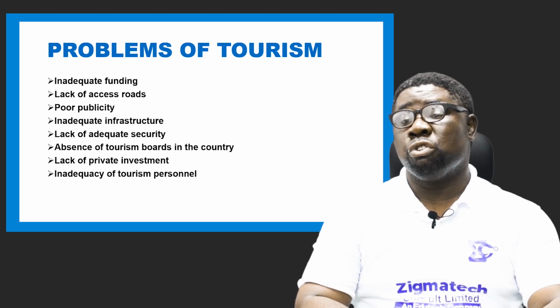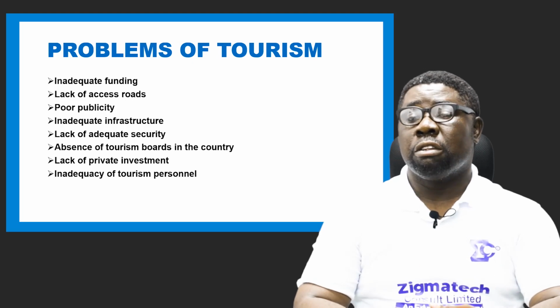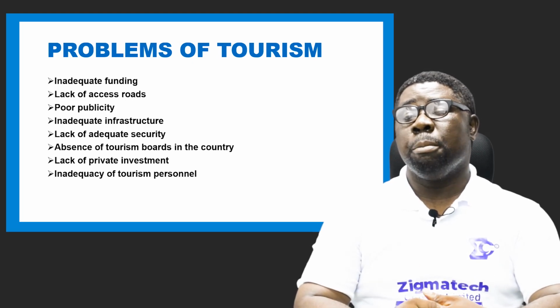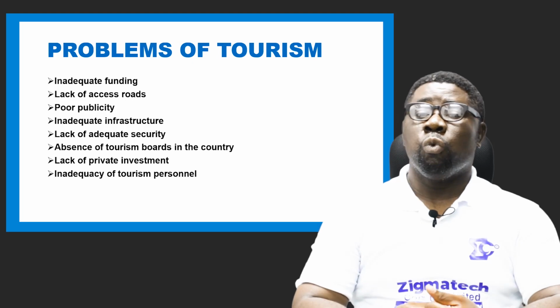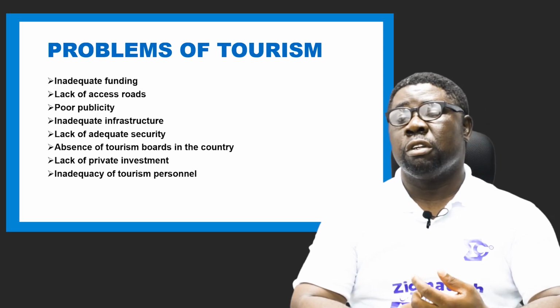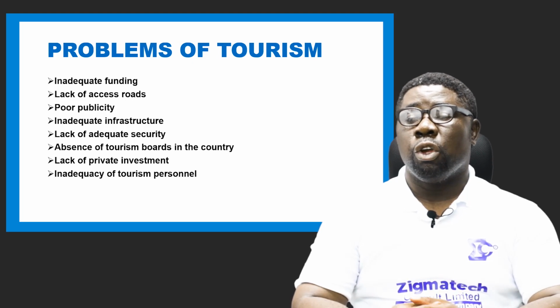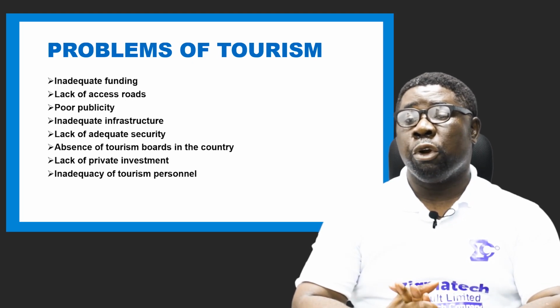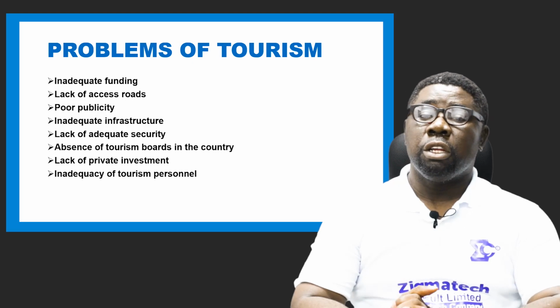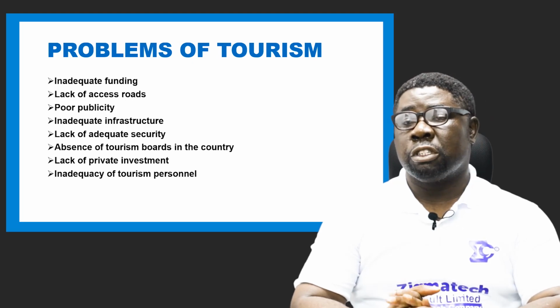So you see, some countries will use some tourist sites to advertise their nation so that people can visit them. All right. So a place with improper or poor publicity will be discouraging toward tourist sites. Inadequate infrastructure can also become a problem, where you need more infrastructure to encourage tourist activities and it's not available. Such a case becomes a problem for tourism.